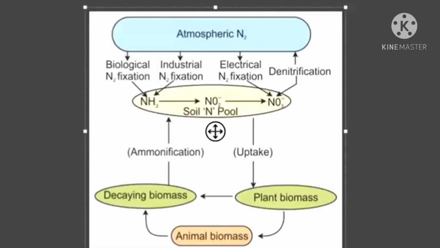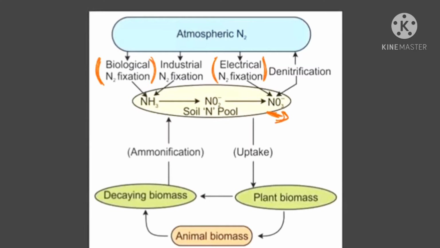Your NCERT diagram. See, biological nitrogen fixation, one method. One is electrical nitrogen fixation, which we discussed. Electrical nitrogen fixation makes nitrate. First, it will make nitric oxides and then combine with the rainwater to form nitric acid. Coming down to the soil, it combines with the alkyl radical to form nitrate. Please focus on the arrow carefully.